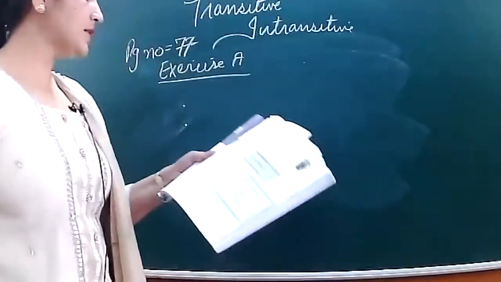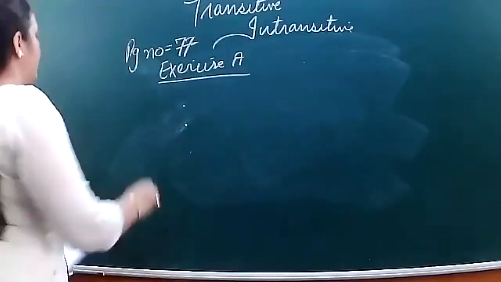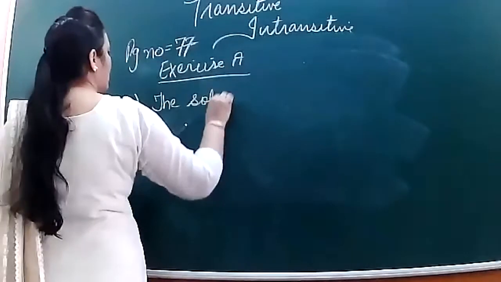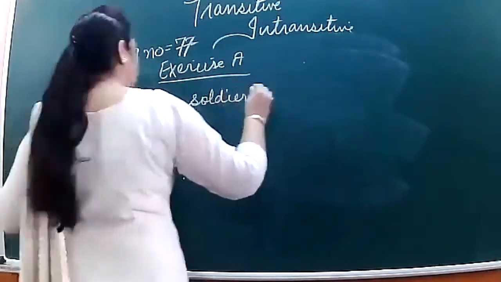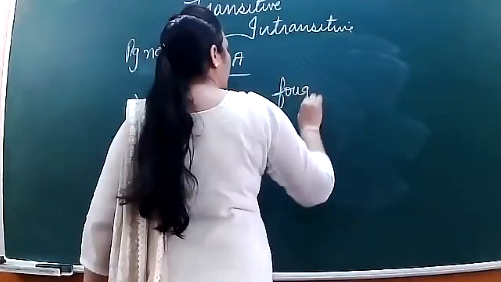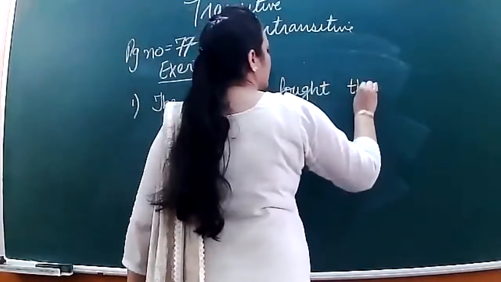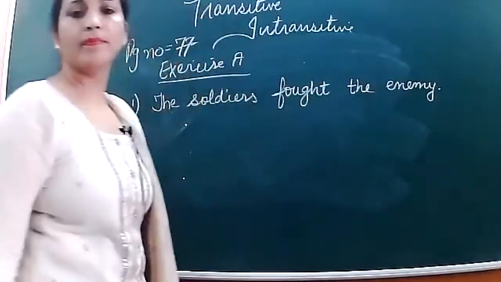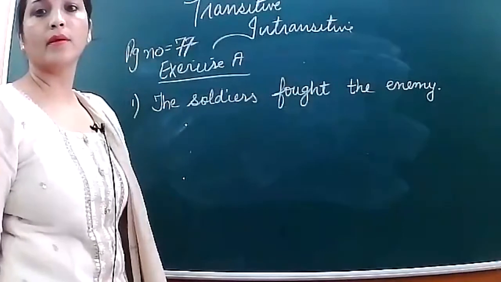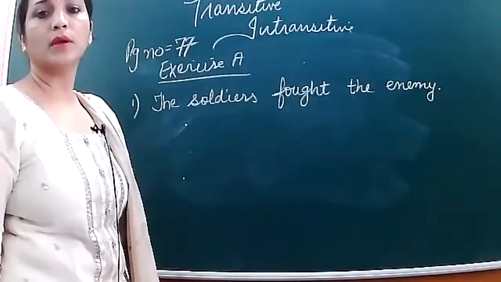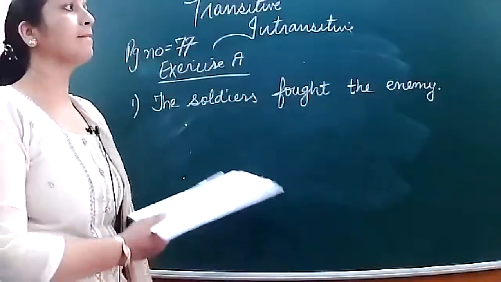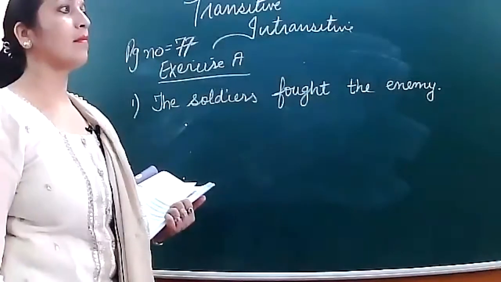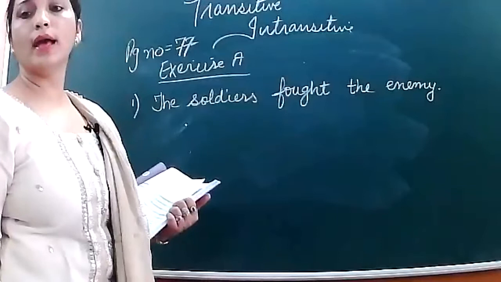So first is: The soldiers fought the enemy.